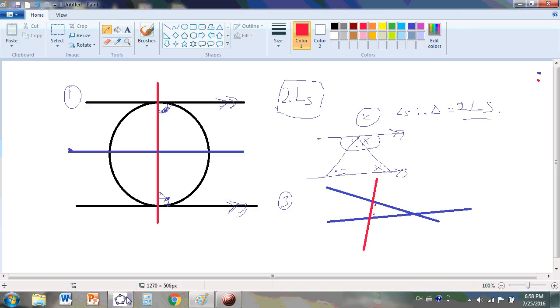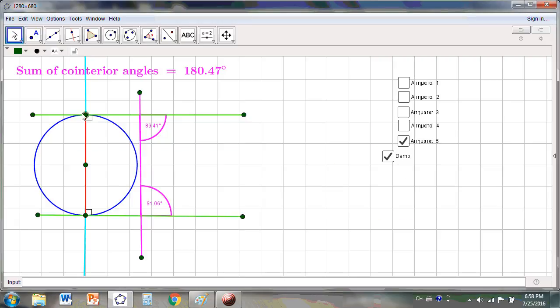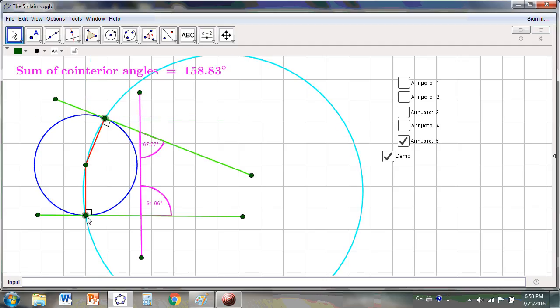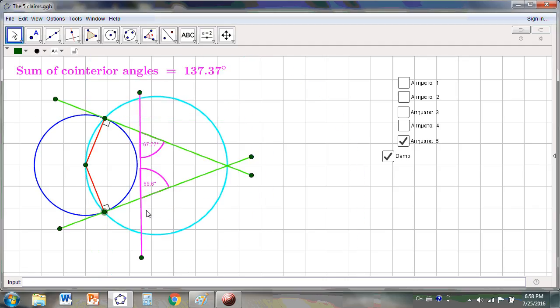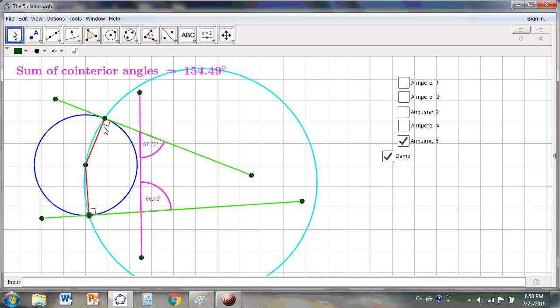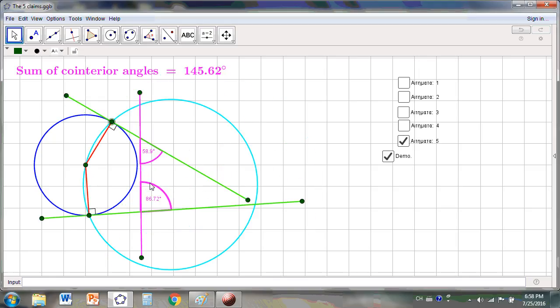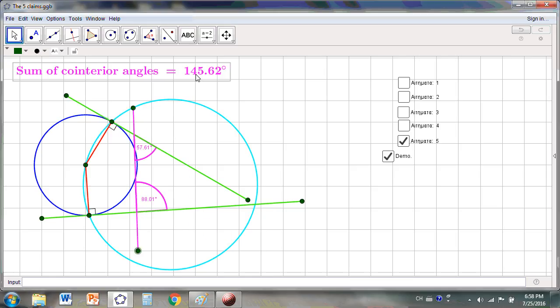To give you an example, if we take a look at this here and do this with the lines, something like that. Now these two angles here always have the same sum, regardless of how you move the transversal. In this case they're always equal to 145.62 degrees.